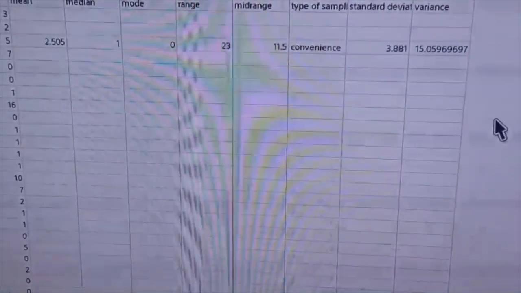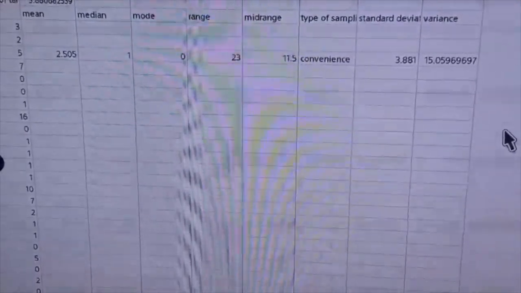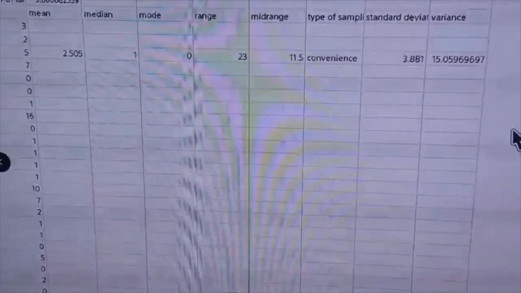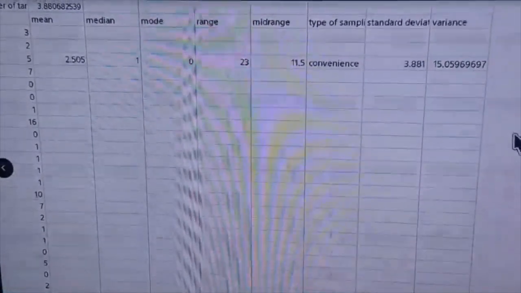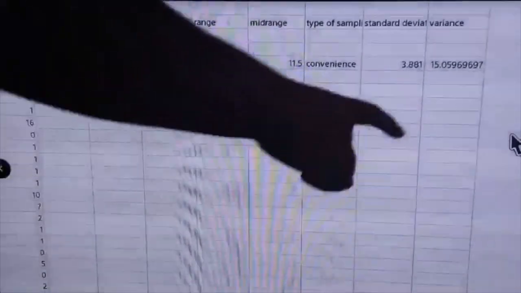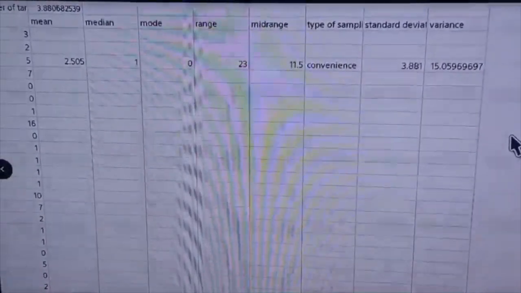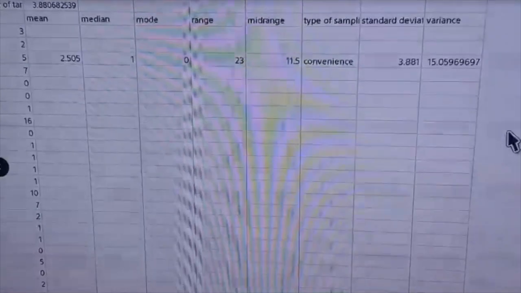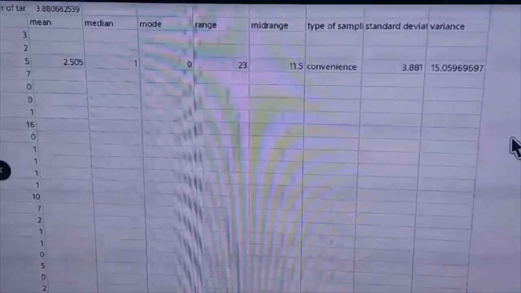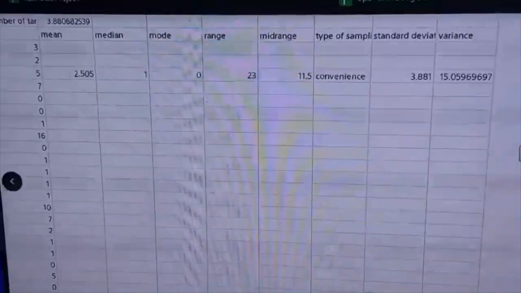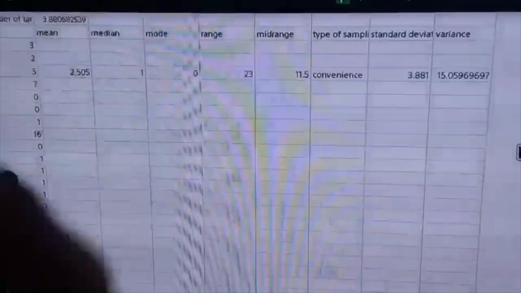Variance is the average of the square difference from the mean. To find the variance, we use the formula which makes us work out the mean. Then for each number, we subtract the mean and square the result. Then we work out the mean for those square differences. For our data set, we got 15.05969697. For standard deviation, you take the square root of that variance. Standard deviation tells us how far the measurements for a group are spread out from the mean. For our data set, we got 3.881.